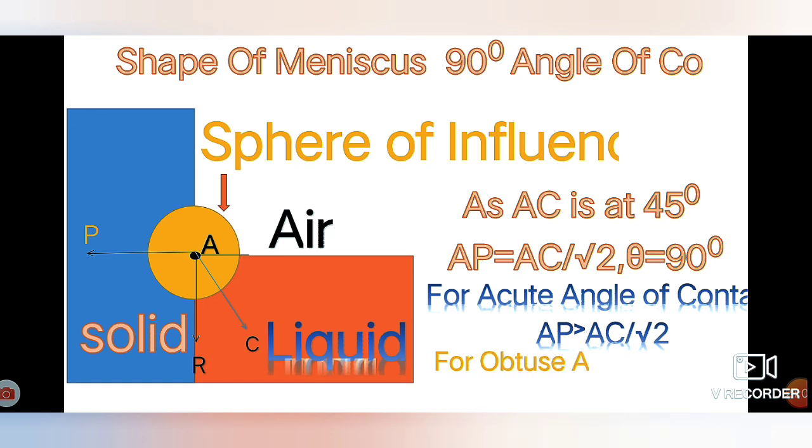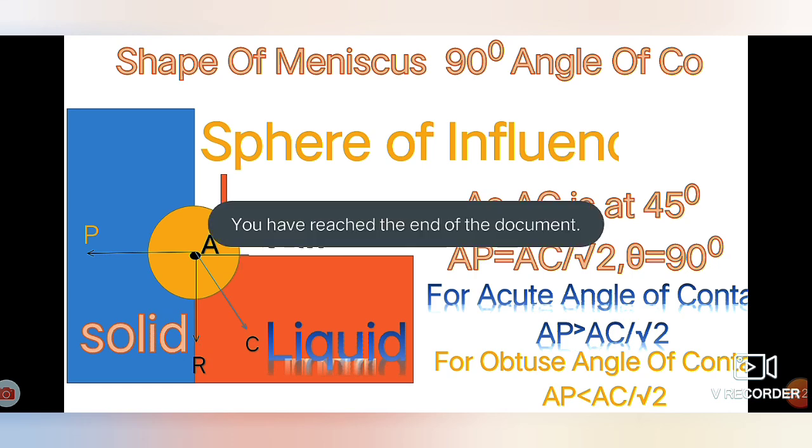Hence AP will be equal to AC upon root 2, and theta is equal to 90 degrees. The tangent drawn to the liquid surface and the resultant will make an angle of 90 degrees. Thank you.